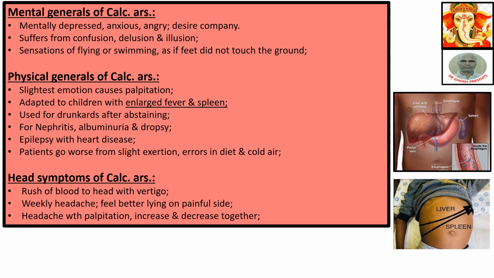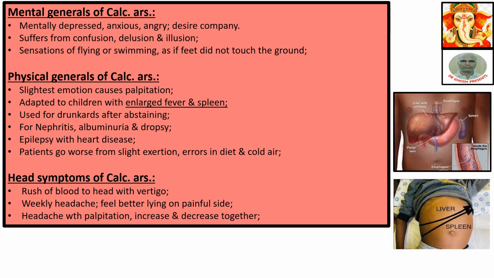Mental generals of Calcarea Ars. Mentally depressed, anxious, angry, desire company. Suffers from confusion, delusion and illusion. Sensation of flying or swimming, as if feet did not touch the ground.